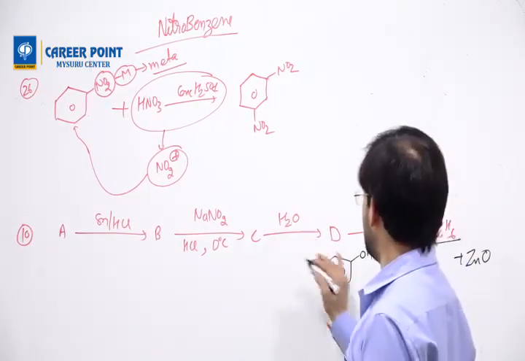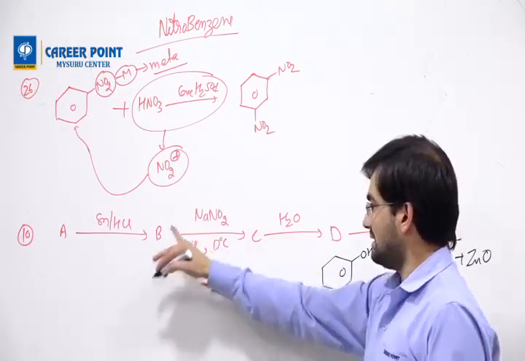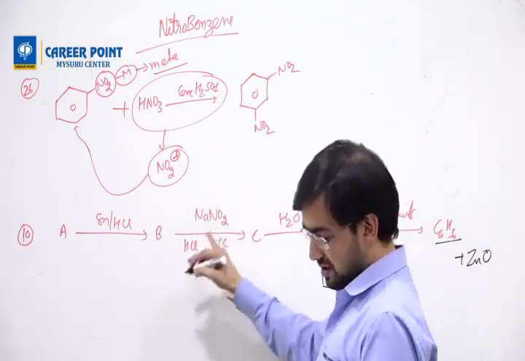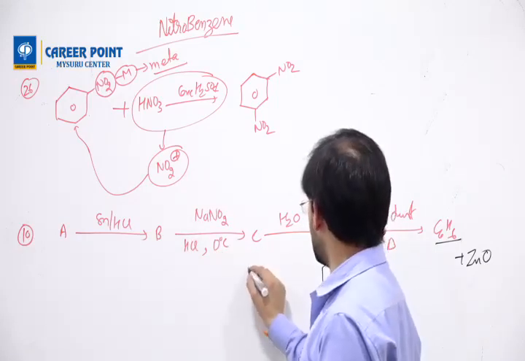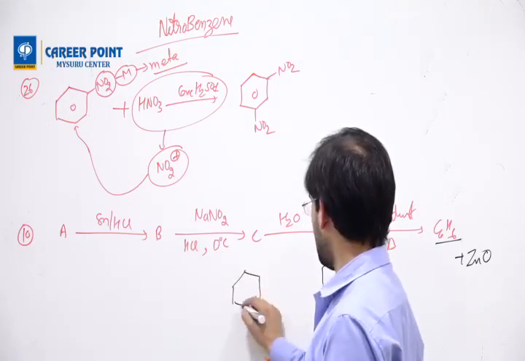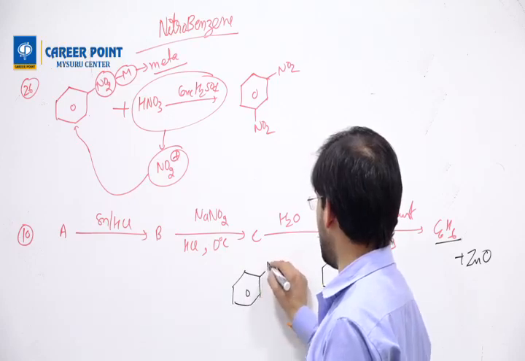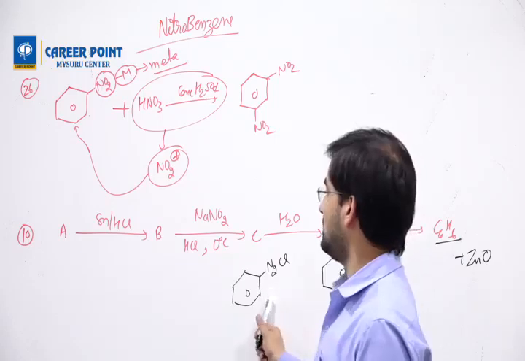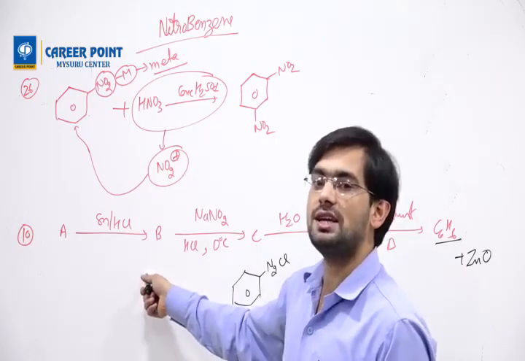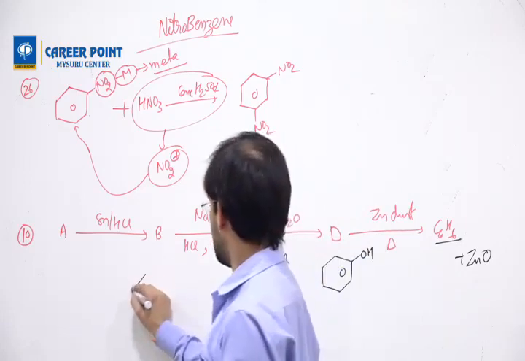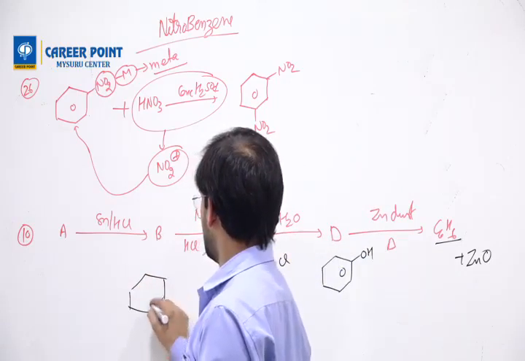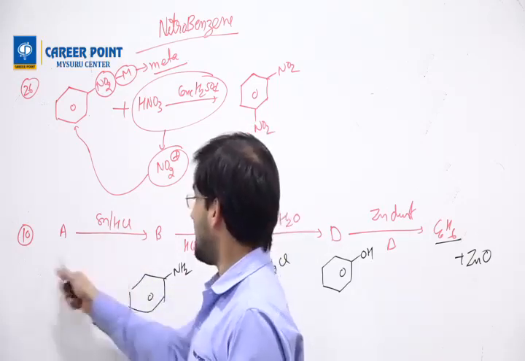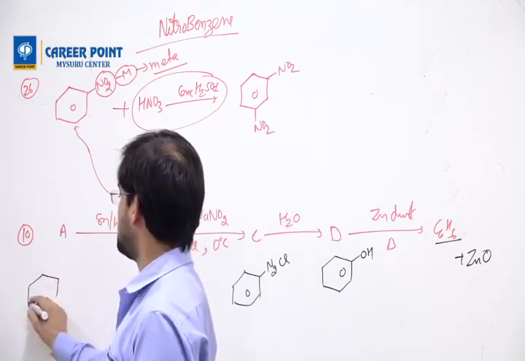This is a setup for a diazonium salt. So for this C, we will write C6H5N2Cl. This is a diazonium salt. Then this B must be an amine, it means it will be this particular compound, C6H5NH2. And the Sn/HCl is a reducing agent, it means that the starting compound must be nitrobenzene.